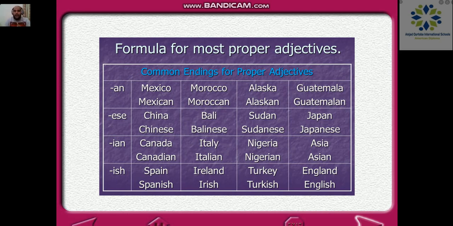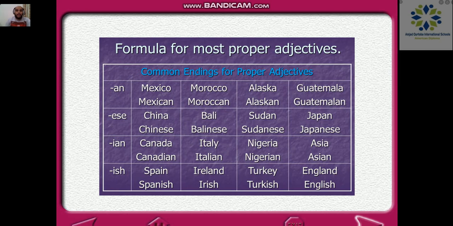Nigeria, okay, we have the IA already, so it's obvious that we're going to add only an N. Nigerian, okay. Tunisia, by the way, my country, it's going to be Tunisian, okay. Just like Nigeria, it ends with the IA. But teacher, you said that whenever we have an A, you're going to add only N. No, so the rule is changing from one place to another. Someone from Asia, which is the continent, of course. He's not Asiatic, because I had a lot of things before. He's Asian. Someone from Asia is Asian.